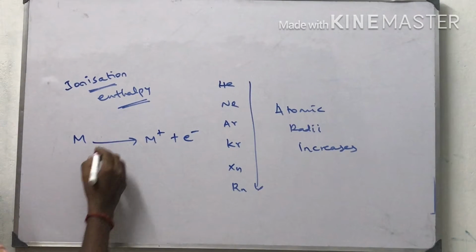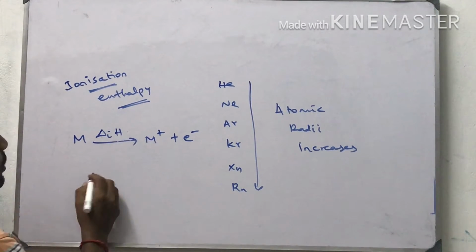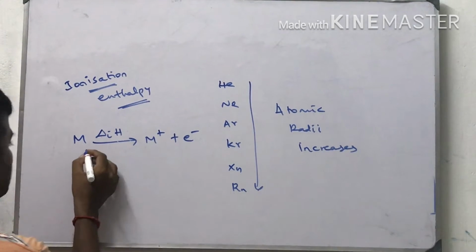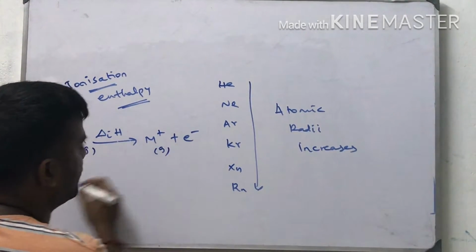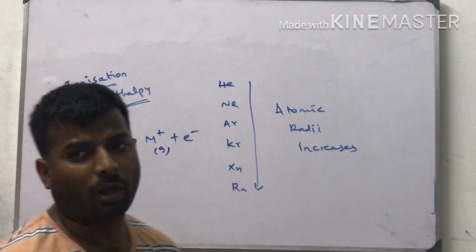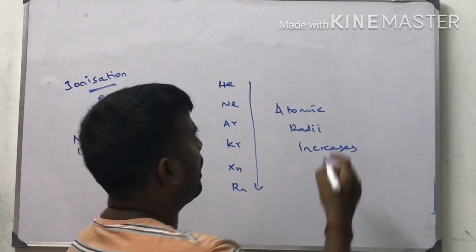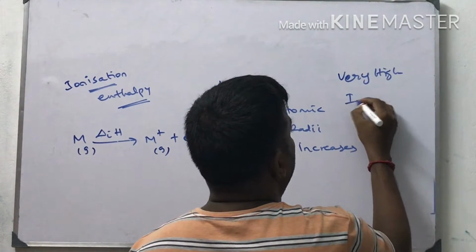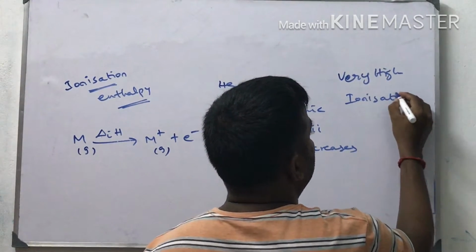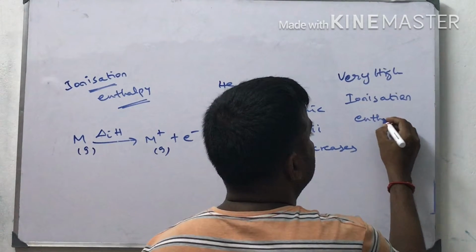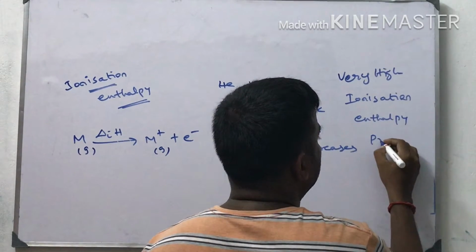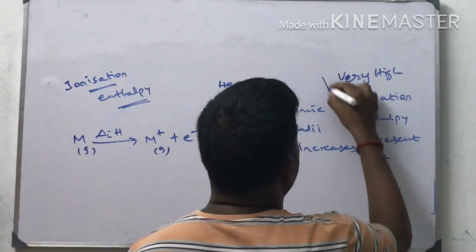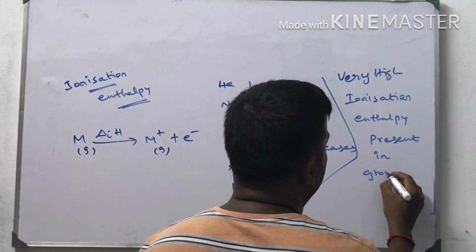In this reaction, delta IH, the amount of energy required to remove one electron from the neutral gaseous atom, is called ionization enthalpy. Very high ionization enthalpy is present in group 18.